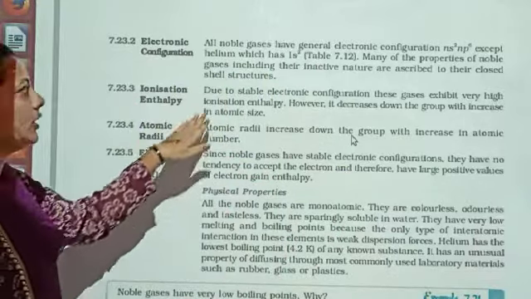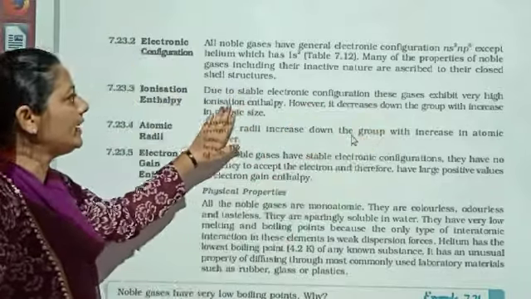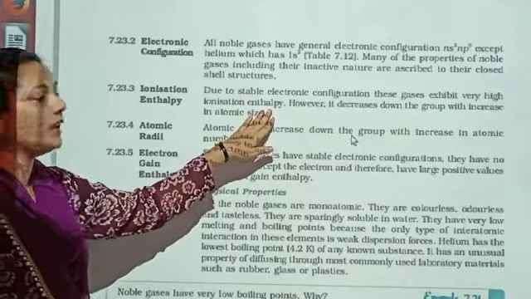Ionization enthalpy. Due to the stable electronic configuration, these gases exhibit very high ionization enthalpy.